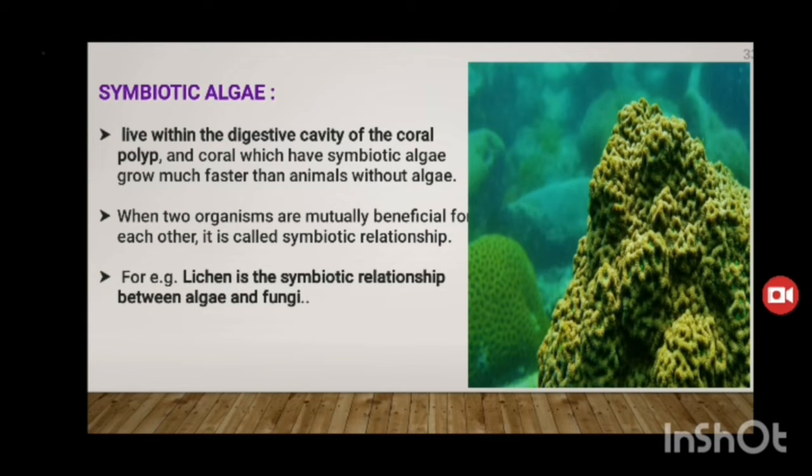Symbiotic algae live within the digestive cavity of the coral polyp, and corals which have symbiotic algae grow much faster than animals without algae. Example: lichen is the symbiotic relationship between algae and fungi.